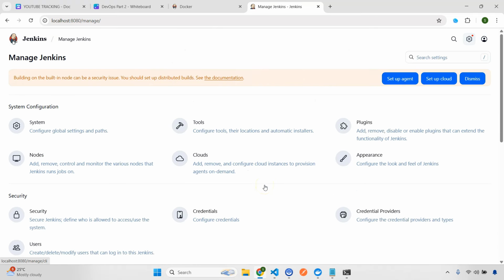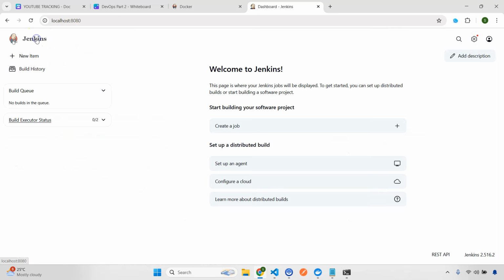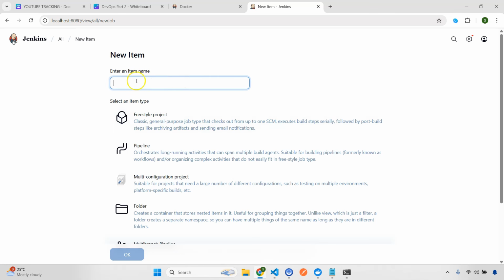You can just experiment, but for now I will tell you to focus on these: plugins, nodes, systems, and go to the dashboard and just see new item, build history, build queue, and build executor status. More than enough. Okay, so now what you're going to do? Remember, while discussing jobs, I mentioned that we have two types of jobs: a freestyle job and a pipeline job. So now what we will do is simply start with our first freestyle job. So how are we going to do that? First we'll go to new item, and then I'm going to create a first job. So how are you going to do it?